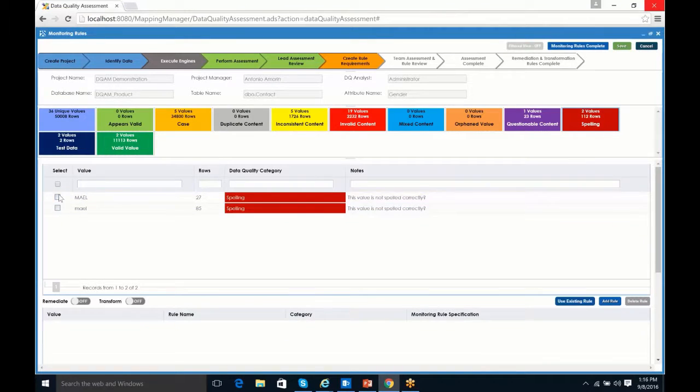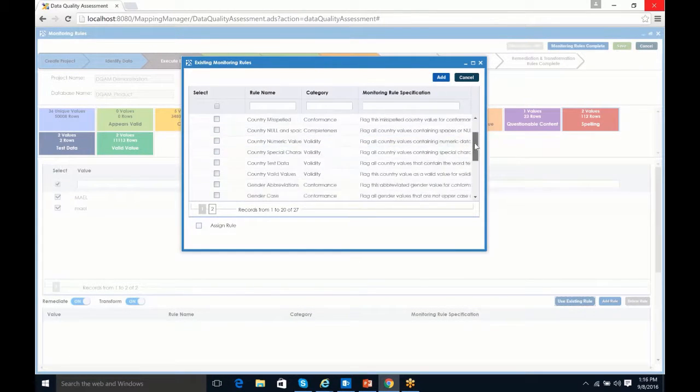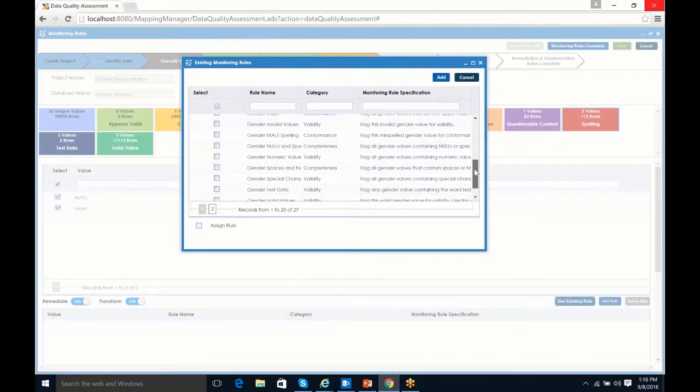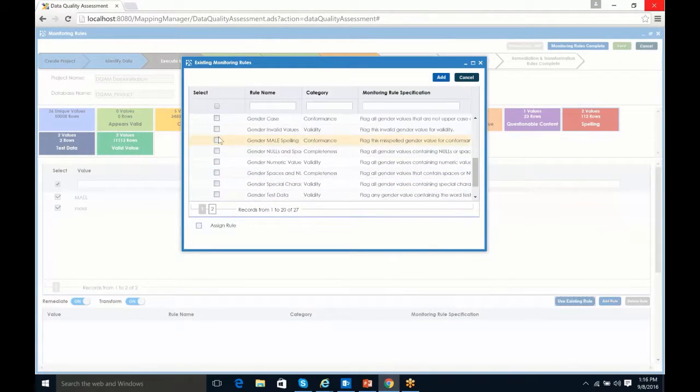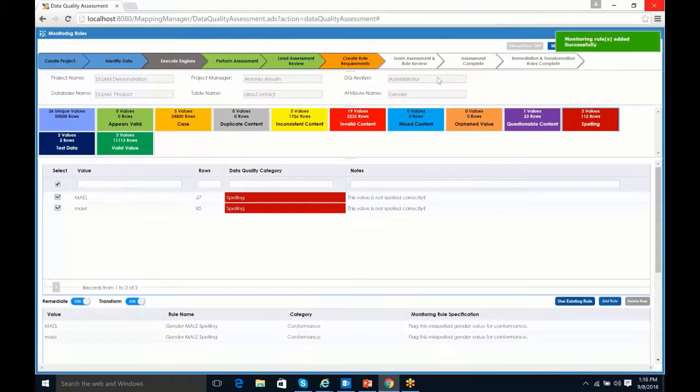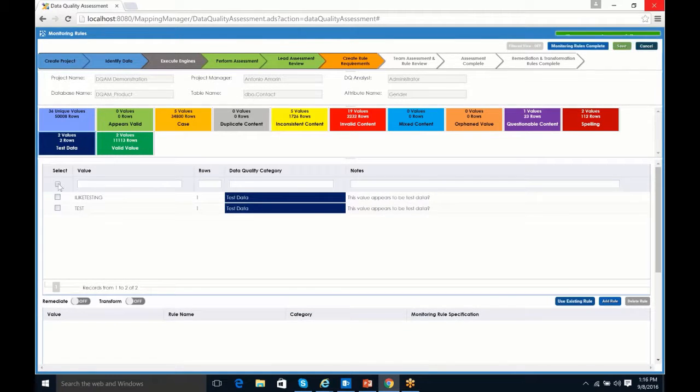Next, we're going to take care of the spelling issue. Again, we have something already, so I know how to remediate and transform this. Obviously, these are just misspelled males. So I'm going to flag these as well. These are the only ones that I'm allowing, this particular type of misspelling. So I'll go gender, and I should have one out here called spelling, male spelling. Here it is. So I'll select that one and add it. And now we've associated that to those specific values. I'll save it. And then we have our test data. There are two of those, so I'm going to select both of those.